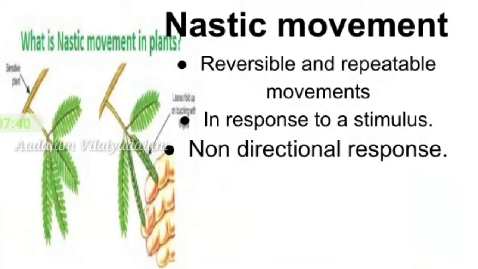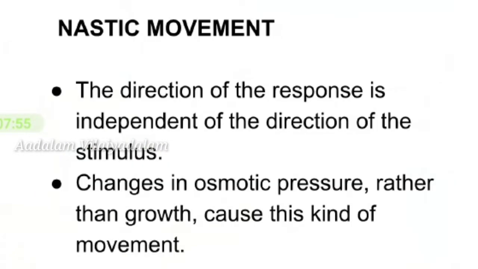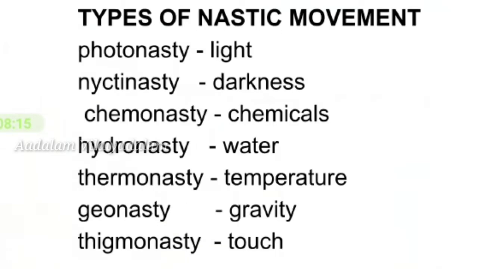Nastic movement. Nastic movements in plants are reversible and repeatable movements in response to a stimulus. Nastic movements are non-directional responses. Nastic movements differ from tropisms in two ways. One is the direction of the response is independent of the direction of the stimulus. Another difference is changes in osmotic pressure rather than growth cause this kind of movement. Like tropisms, nastic movements are plant responses to environmental stimuli.